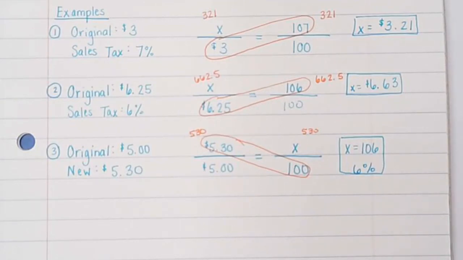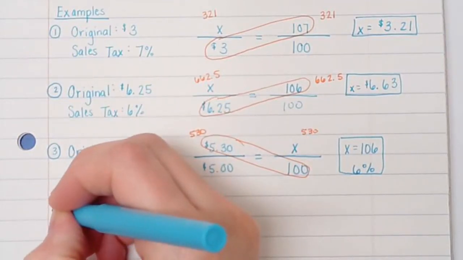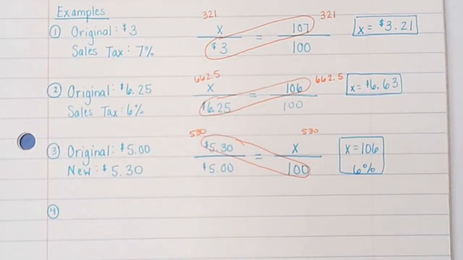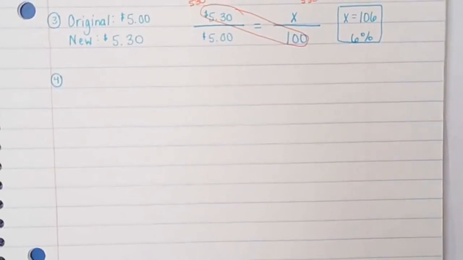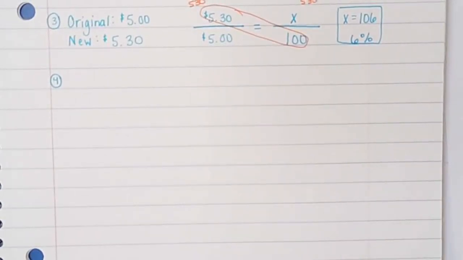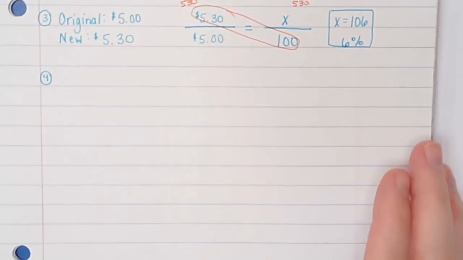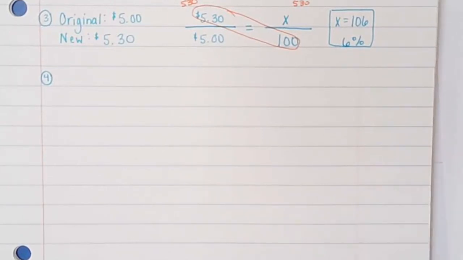All right? Let's do the same thing, except now we're looking at tip. Okay, so tip, you're going to do the same way. You're using the exact same formula. Okay, new over original, and then the percent plus 100 over 100. That doesn't change at all. The only thing that kind of changes now is that you control how much you leave. Like you control how much tip you're leaving for the waiter or waitress, whereas tax, you don't have any control over that. That's set by the government. But the tip you have a little more control over.